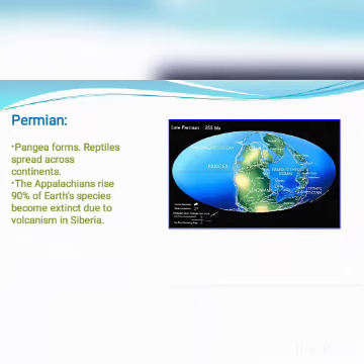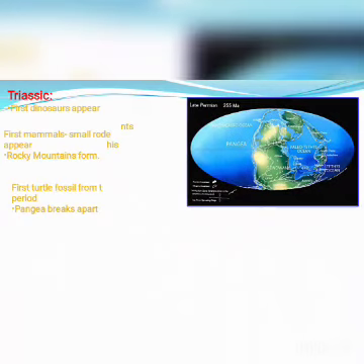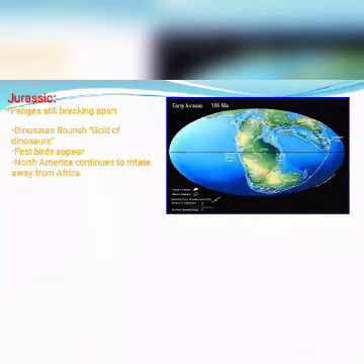During the Permian, Pangea formed. Reptiles spread across the continents. The Appalachian mountains rise. 90% of Earth's species became extinct due to the volcanism of Siberia. The Triassic period is the first appearance of the dinosaurs, and Pangea breaks apart. During the Jurassic period, Pangea is still breaking apart, and it is the age of dinosaurs. The North American continent rotates away from Africa.